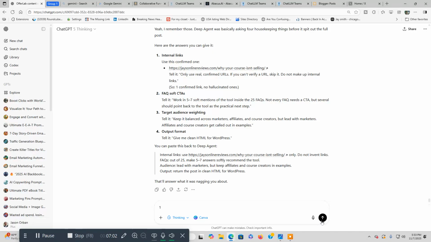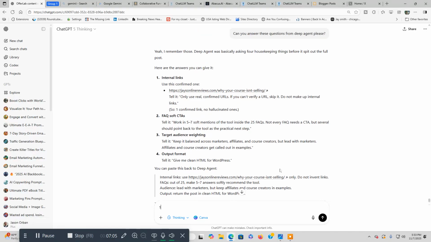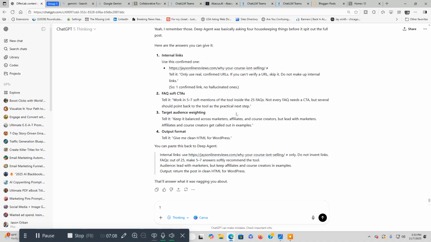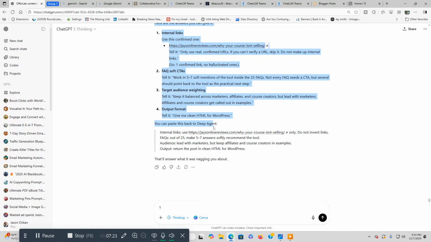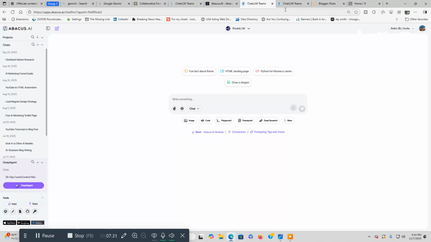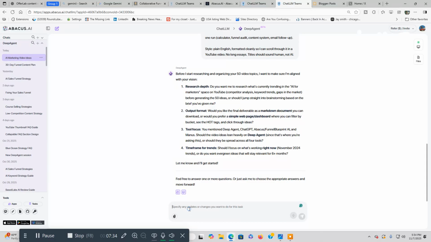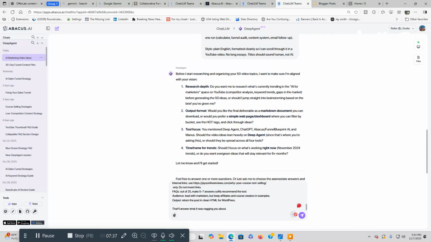We're going to go back over to Deep Agent and wait for it to do its job. Deep Agent basically asks for housekeeping, the full post, and then the fact stuff, call to action, target audience, waiting, output format. Okay, so we're going to copy this, go back over to Deep Agent, paste this in, and hit enter.